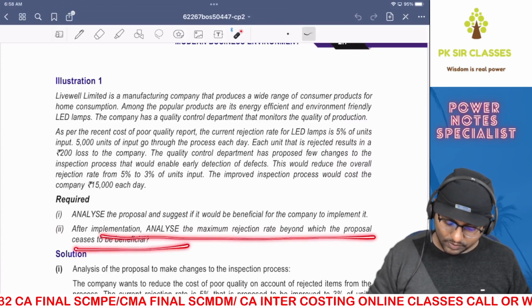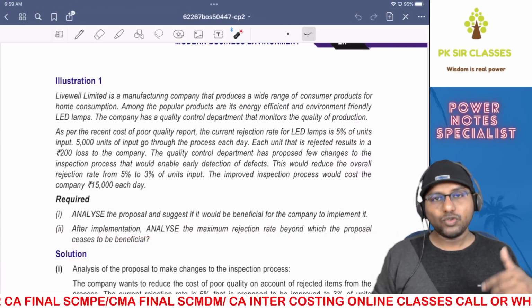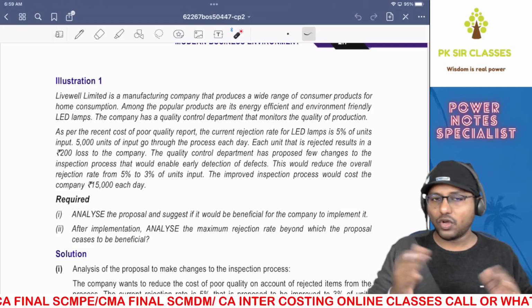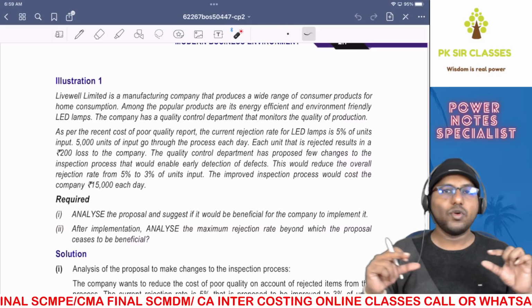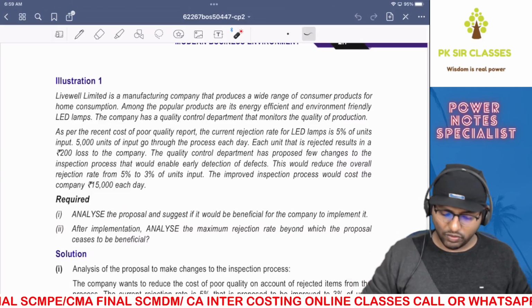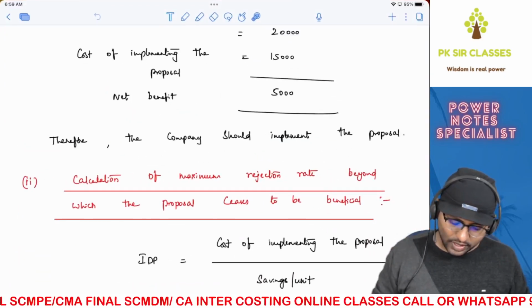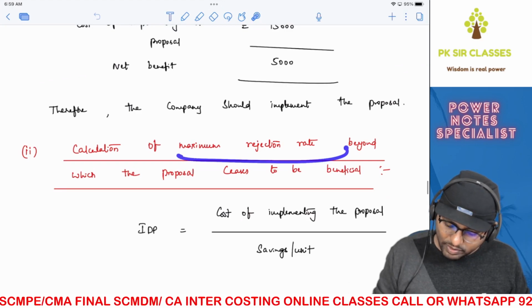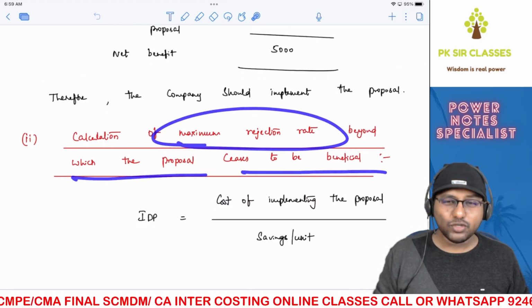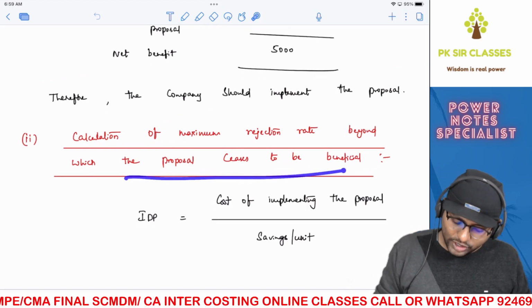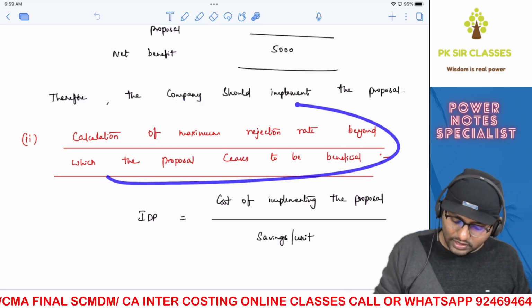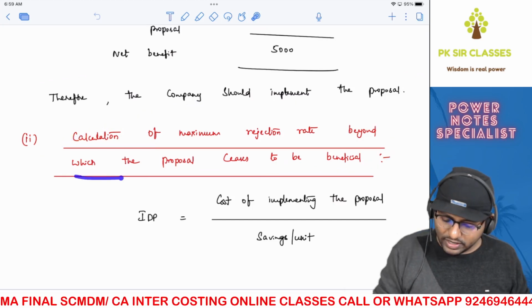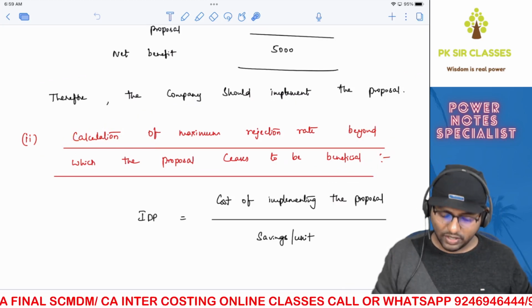Whenever there is a question like this, where initially he has asked you, should I go for the proposal, and the answer is yes or no, whatever it is, and again he is asking you an opposite question, always find out the indifference point. This is a universal rule, right? Anyways, now let's go with that. So calculation of maximum rejection rate beyond which the proposal ceases to be beneficial. Obviously, whatever he has asked you in the question will be the heading. That is the heading, as simple as that, right?